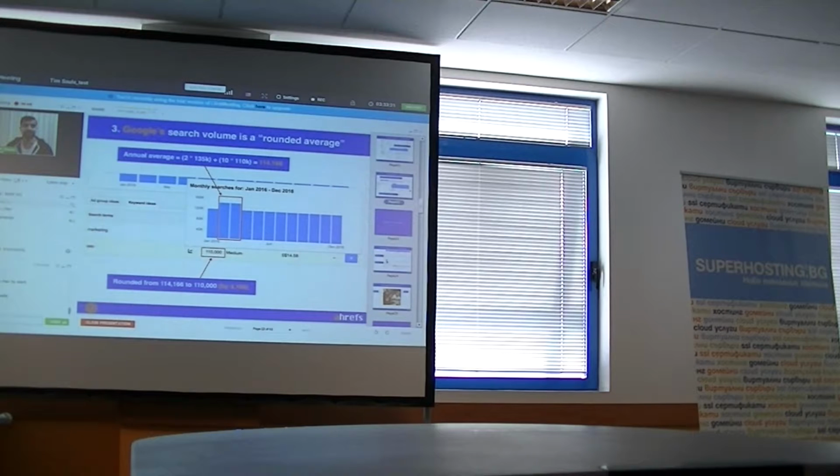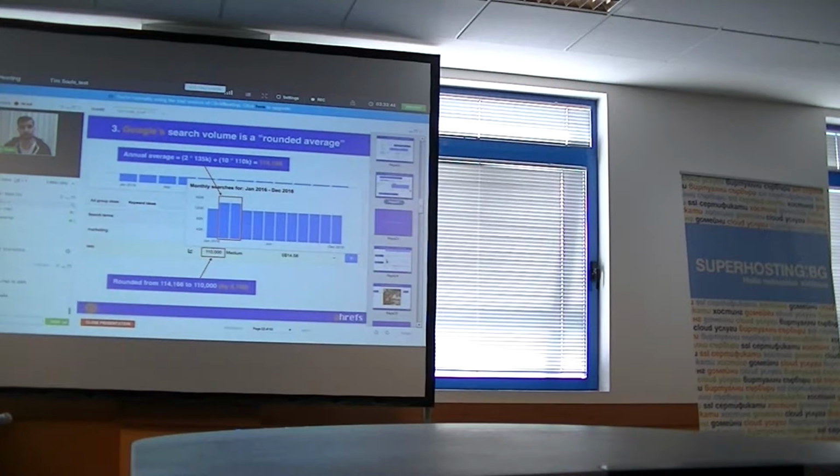So if you know a little bit of math and you get the average number for the year, it would be 114K, while Google AdWords is rounding it to 110K. And it's not even rounding, because if they were rounding, they would probably round to just 100K.